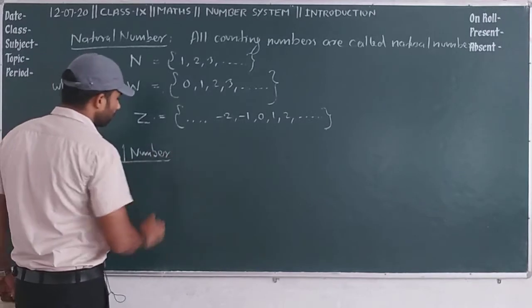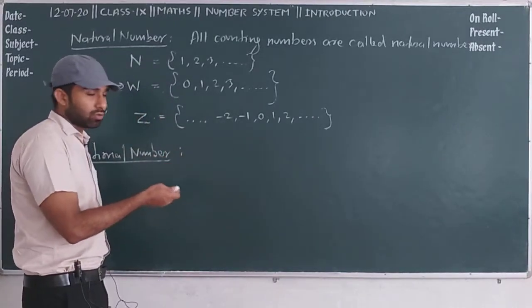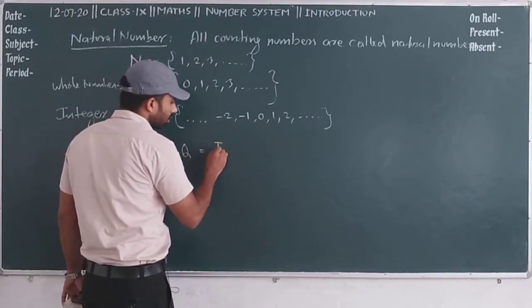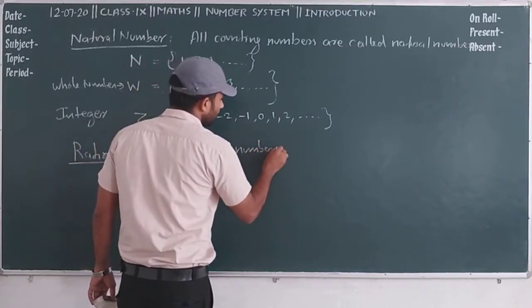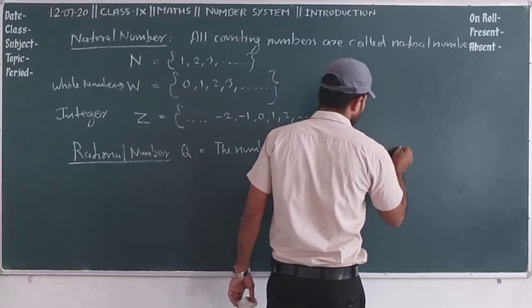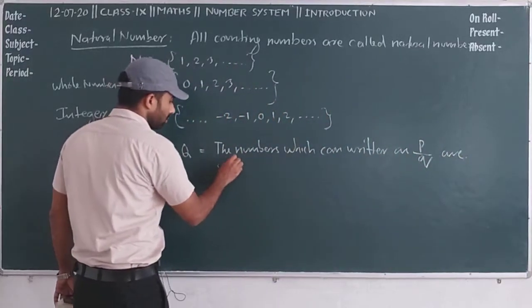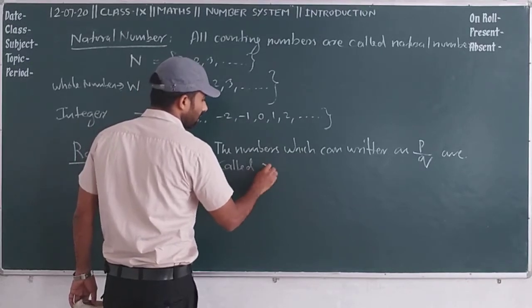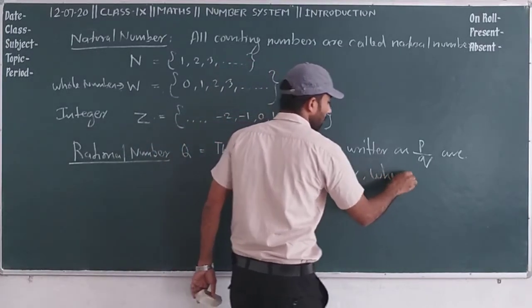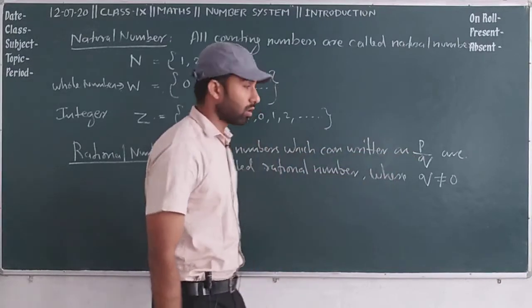Okay, rational number can be represented by capital Q. The numbers which can be written as p by q are called rational numbers, where q does not equal 0, p is called the numerator and q is called the denominator.